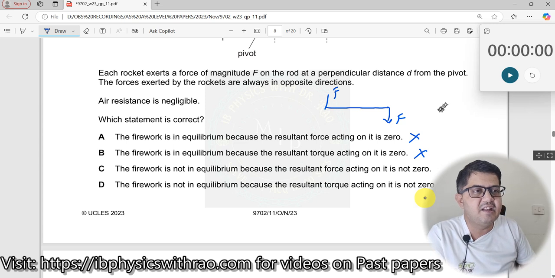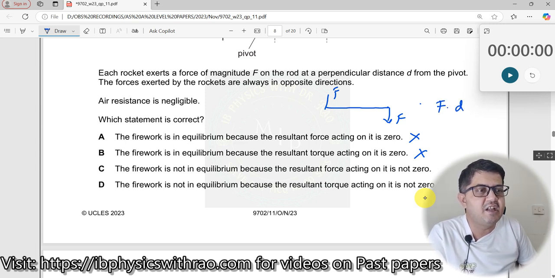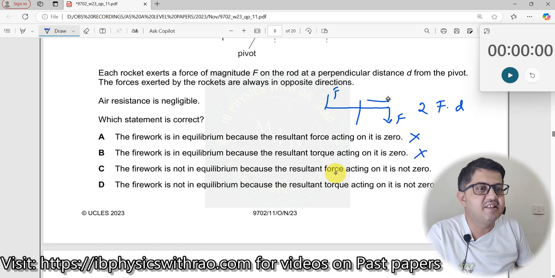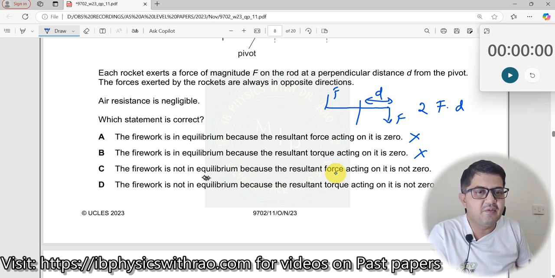There is definitely F into D into 2, right? See, what is this distance here? This is D here, right? So this distance is D. This distance is D. F into D here, F into D here, both of them add up. So this is your resultant torque. The firework is not in equilibrium.